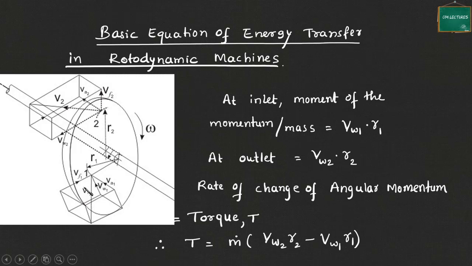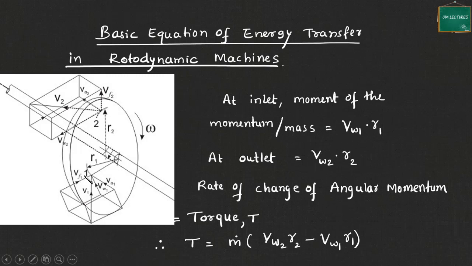So, fluid is entering with a velocity V1. V1 is the absolute velocity. Okay. So, we can resolve V1 into various components along 3 directions. See, along the axial direction, along the axis of rotation, we have VA1, which is the axial velocity. Then we can also resolve V1 along the radial direction. If it is resolved along the radial direction, it is known as flow velocity or radial component. So it is denoted as VF1.